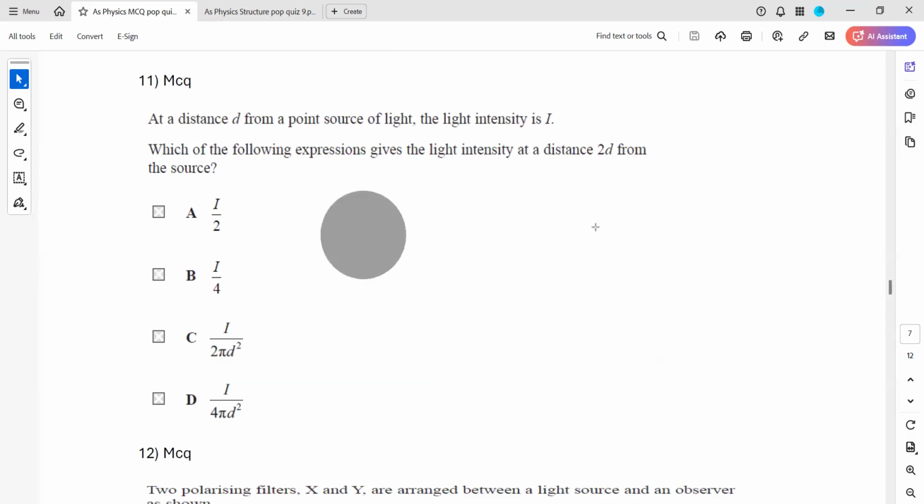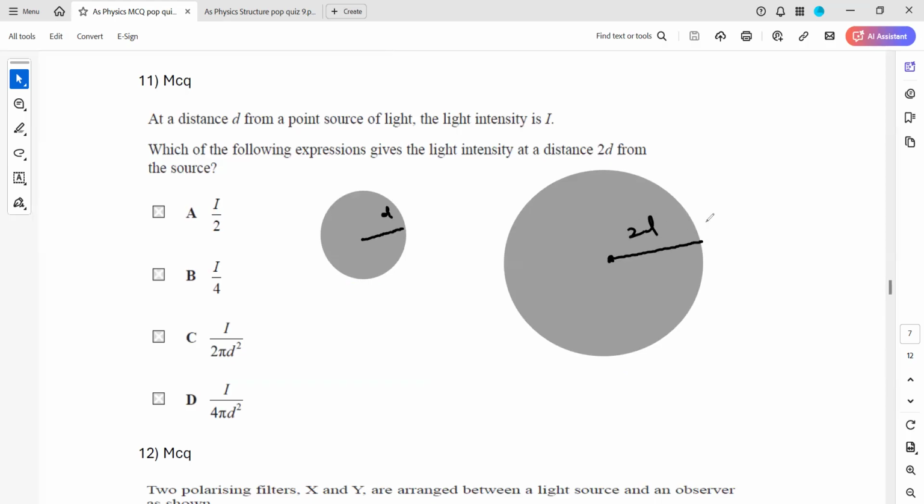So if a distance from the source is d here, and the distance from the source is 2d here, the intensity is I, and here we say I dash because it is a new intensity. According to the formula, the intensity here will be equal to power divided by 4 pi d square. But the new intensity here will be power divided by 4 pi (2d) square because